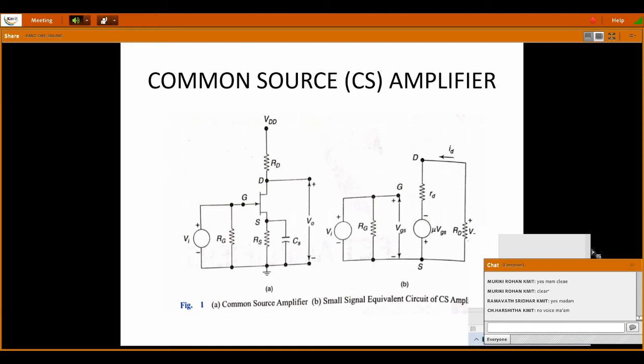Generally for amplifiers we prefer a sine wave. So a sine input signal is given to the gate terminal along with the gate resistance RG. We also have a supply voltage VDD, given through an RD resistor. And this is an N channel common source amplifier. You can see the arrow mark: if the arrow is inside, it is an N channel FET. And to study the characteristics of an amplifier.